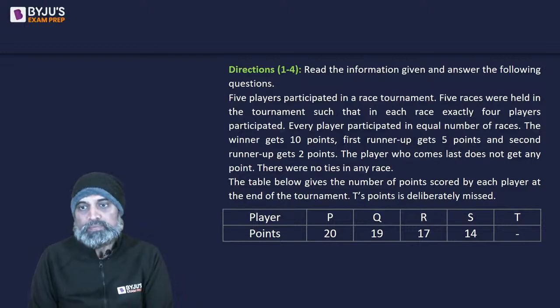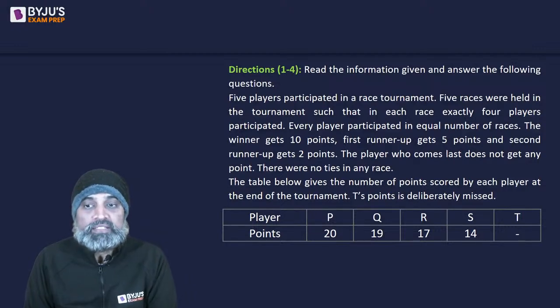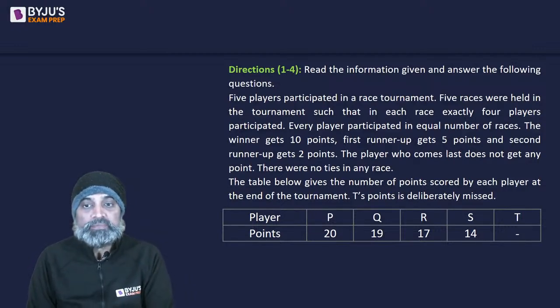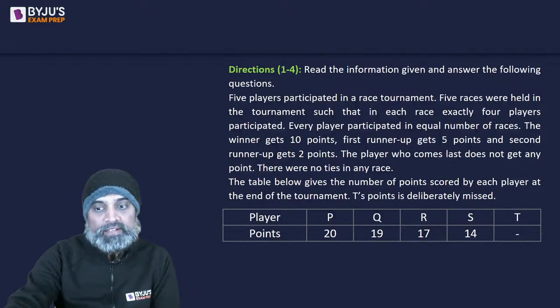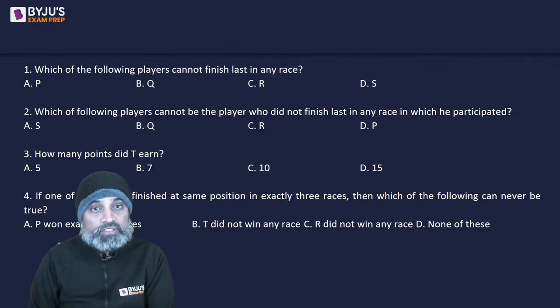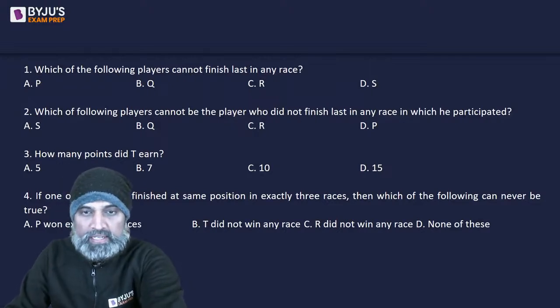T's points is deliberately missed. You can see the players as P, Q, R, S, T and the points earned by them as 20, 19, 17, and 14, and T is missing. Now let's look at the questions.